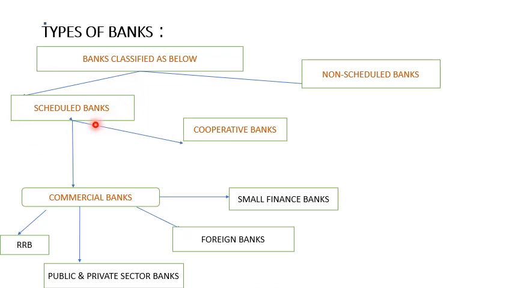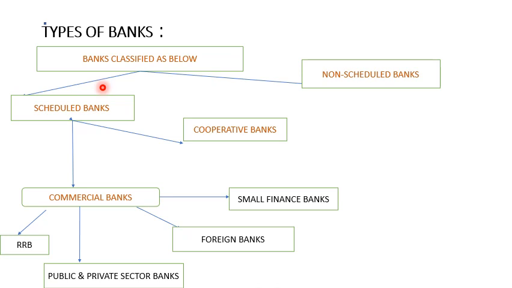So first is the scheduled bank. What do you mean by scheduled bank? Any bank which is eligible to take a loan from the Reserve Bank of India falls under the category of scheduled bank. These banks are included in the second schedule of RBI Act 1934, which has two conditions. One is the reserve capital. We all know that reserve capital means the amount of money a company has raised from its shareholders in exchange of its shares in the primary market for a particular purpose.